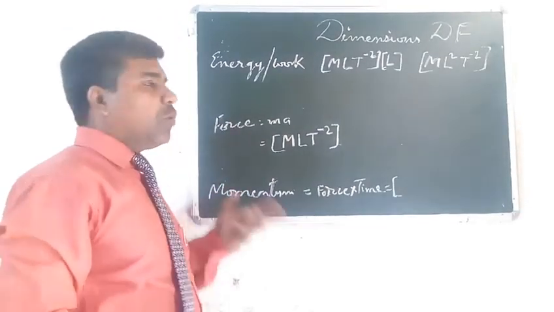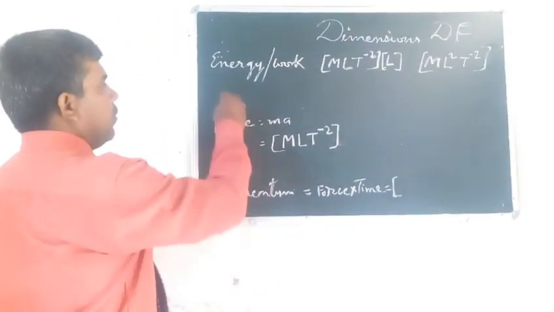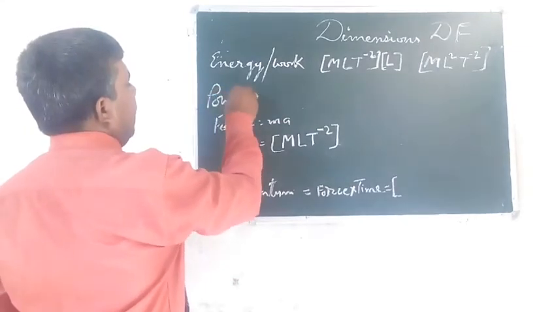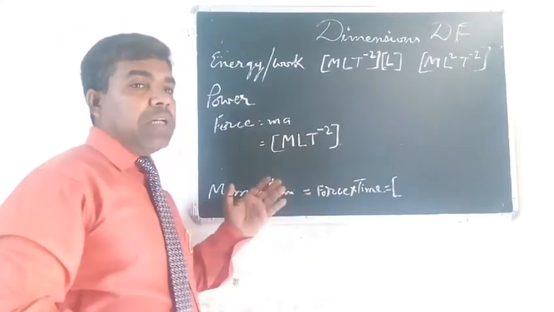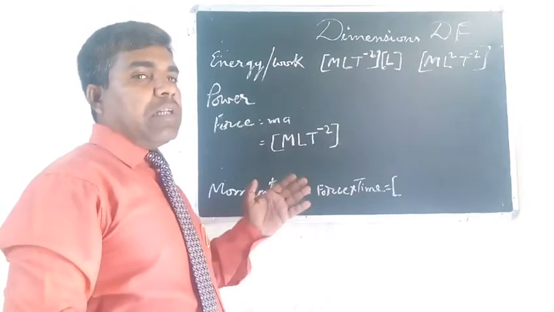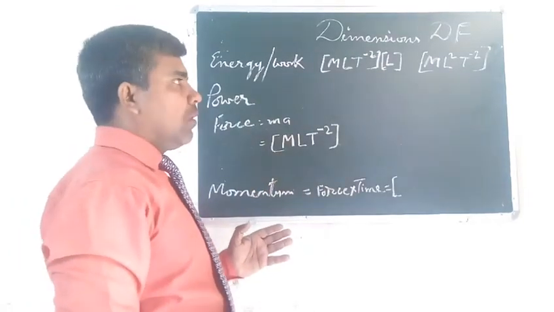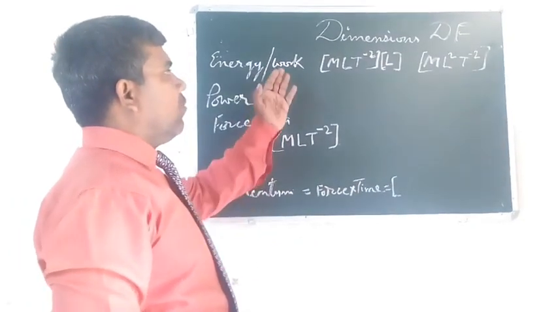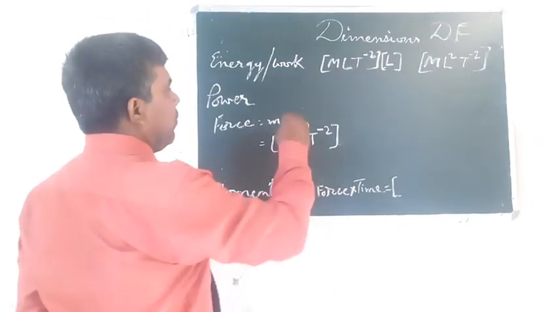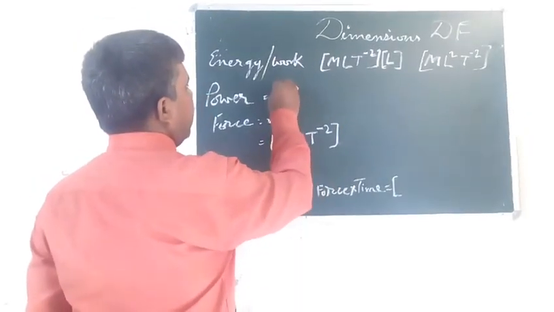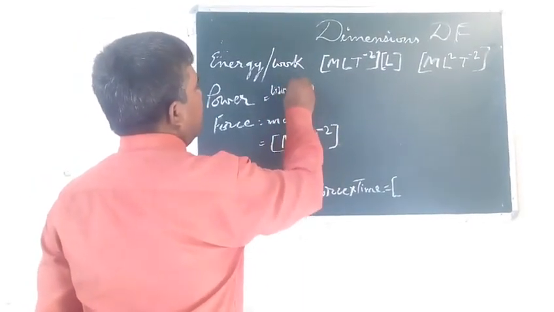Now, suppose we are trying to find out the dimension of power. Power is what? Rate of doing work is called power. It means work by time. Here we are writing work by time.